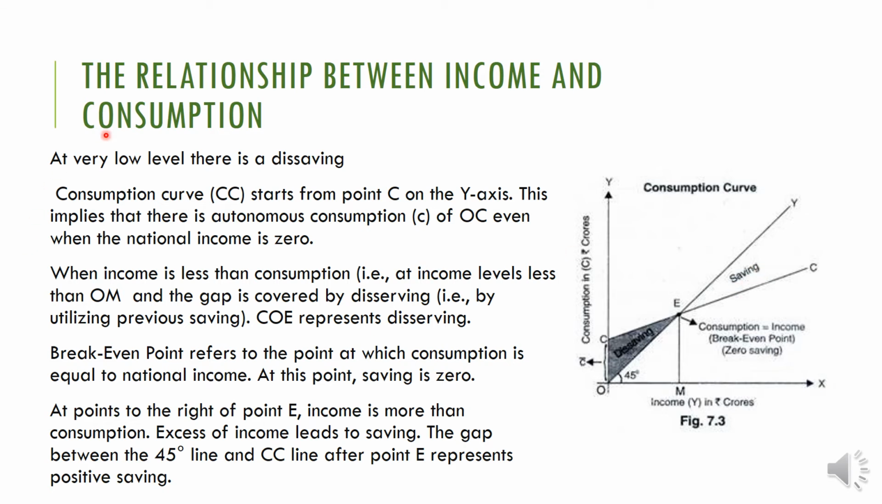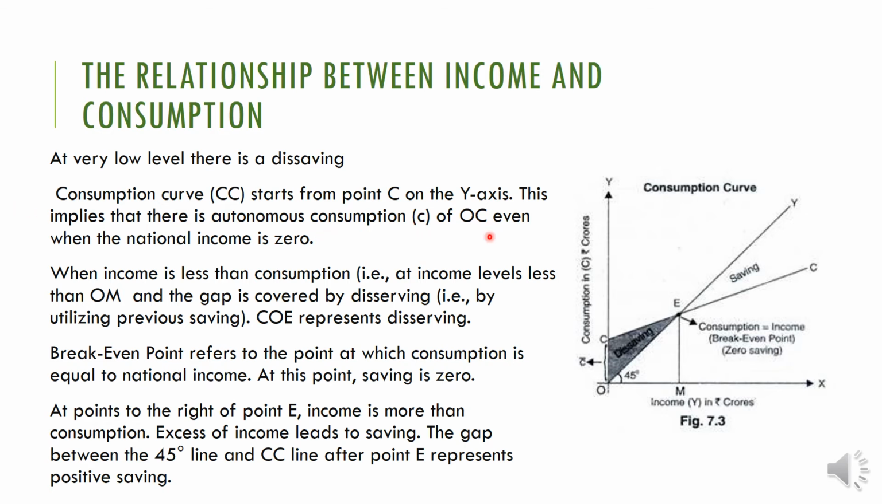So at a very low level there is dissaving. You can say that at a very low level there is dissaving. Dissaving means what? Consumption is greater than the income. Then the consumption curve CC starts from the point C on the y-axis. This implies that there is an autonomous consumption, that is called what?